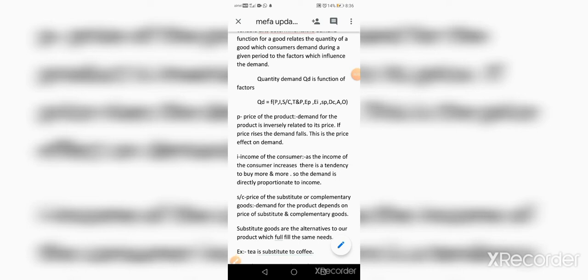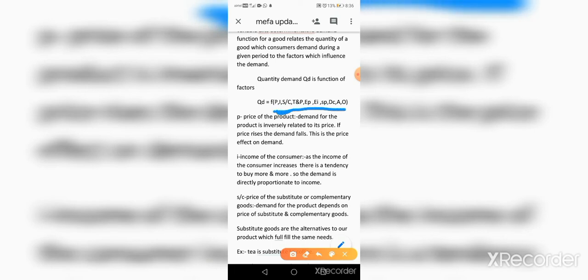The demand determinant factors are the price of the product, income of the consumer, substitute or complementary goods, taste and preference of the consumer, future expectations about price, future expectations about income, size of the population, geographic area, advertising and other factors. So advertising and other factors also determine the demand for the product.